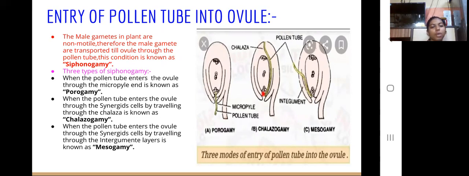When the pollen tube enters the ovule through the micropyle end, it is known as porogamy. When the pollen tube enters the ovule through the synergid cells by traveling through the chalaza, it is known as chalazogamy. And when the pollen tube enters the ovule through synergid cells by traveling through the integumental layer, it is known as mesogamy. Remember that the pollen tube enters through synergid cells only, but the mode of traveling through the ovule layer is different.